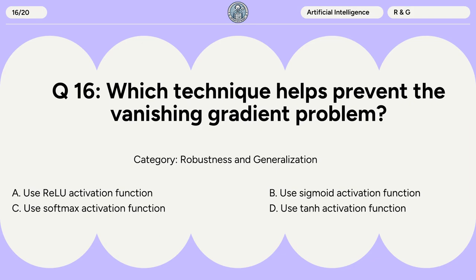Question 16. Which technique helps prevent the vanishing gradient problem? A. Use ReLU activation function. B. Use sigmoid activation function. C. Use softmax activation function. D. Use tanh activation function.